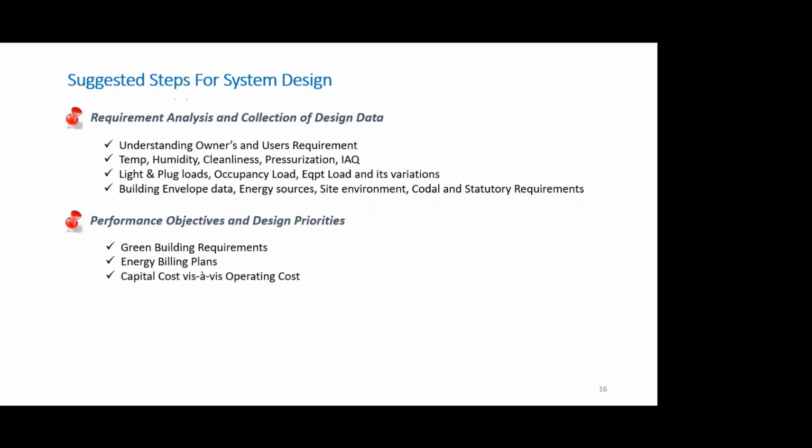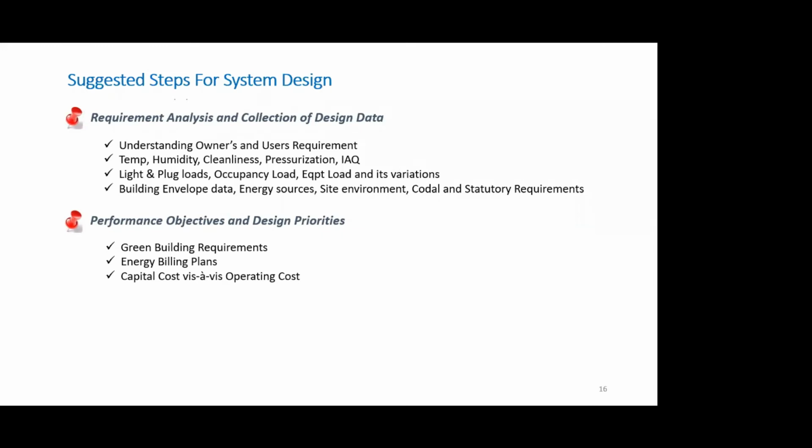You may have a requirement where the owner comes and tells you, I'm in a heavily competitive market, because typically the energy or the operating cost is more than 85% of the total life cycle cost of an air conditioning system. I hope you understand what life cycle cost means. It means basically the cost of ownership, total cost of ownership, cost required to procure the system or to install the system, to run the system, and to maintain the system, all taken together over its period of expected life. It may be 15 years or 20 years.